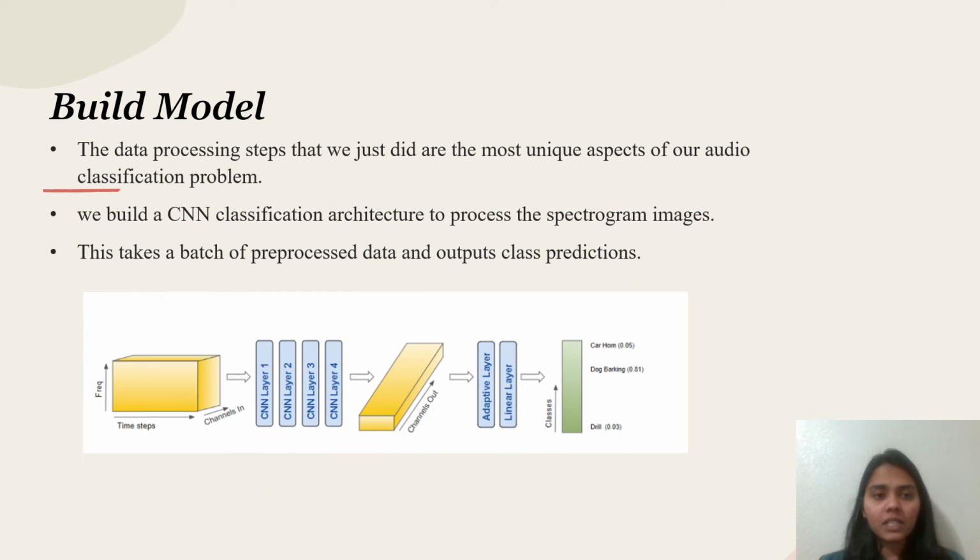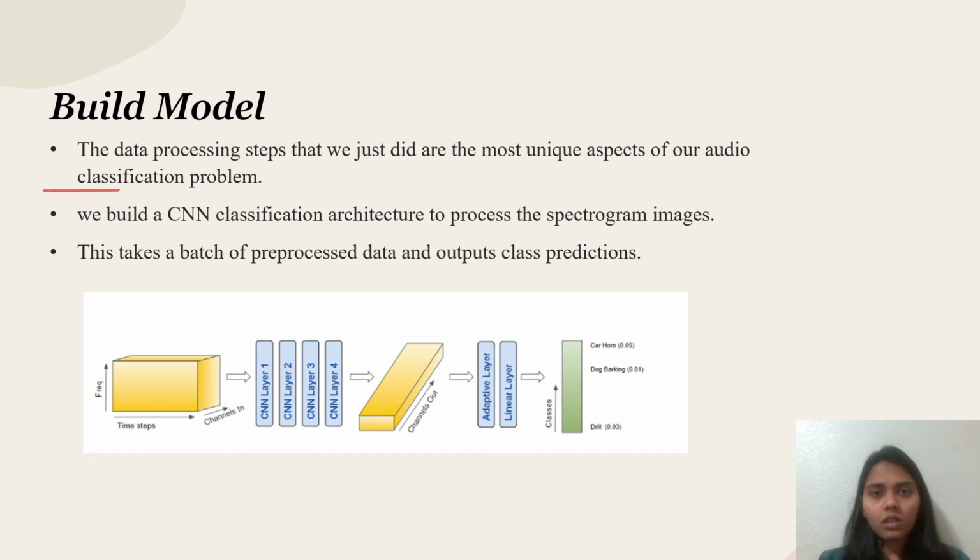And the next step is building the model. After pre-processing the training data, we need to create a model and build it. The data pre-processing steps that we just did are the most unique aspects of our audio classification problem. So we built a CNN classification architecture to process the spectrogram images.